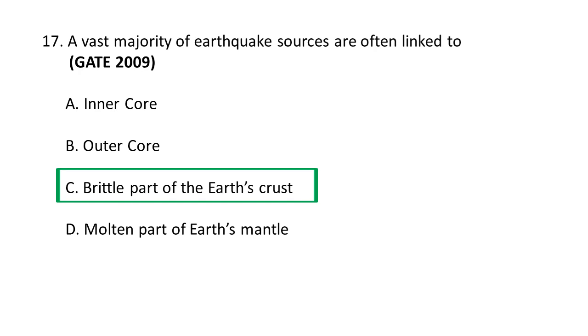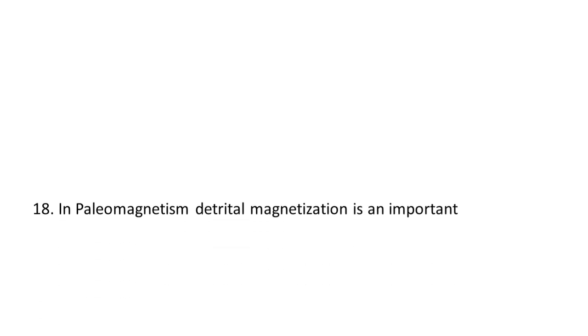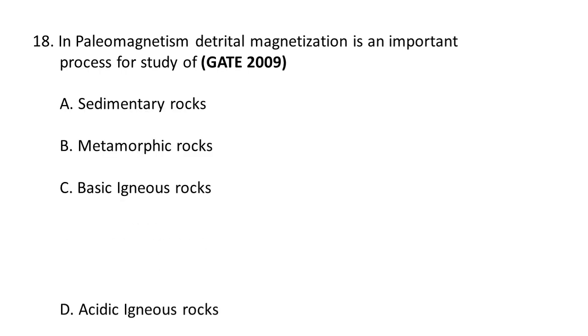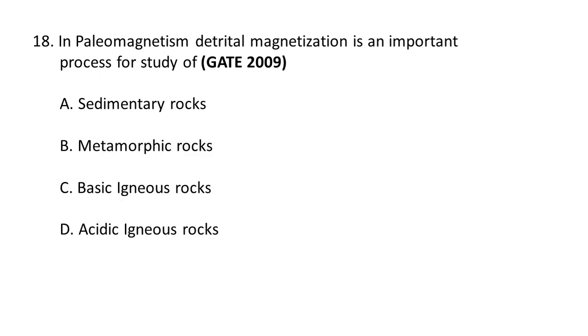C is the correct option. Next question. In paleomagnetism, digital magnetization is an important process for the study of: A. Sedimentary rocks, B. Metamorphic rock, C. Basic igneous rock, and D. Acidic igneous rocks. The correct option is sedimentary rocks.